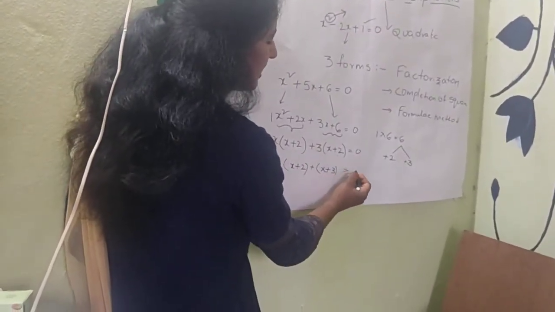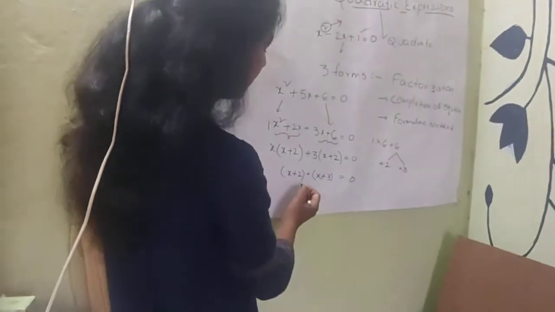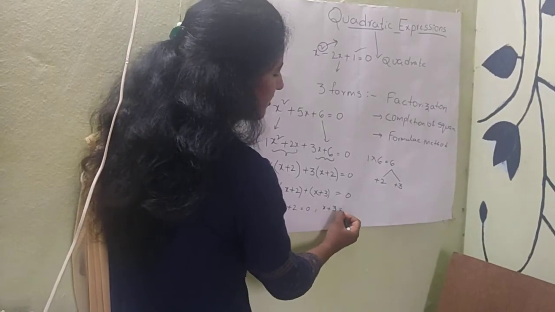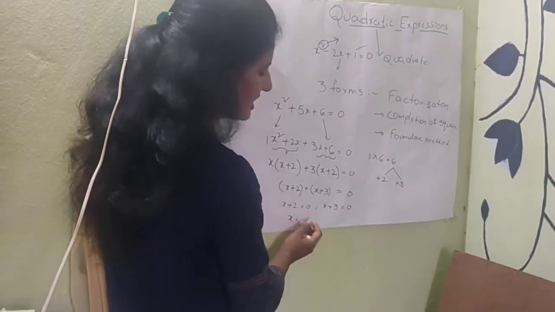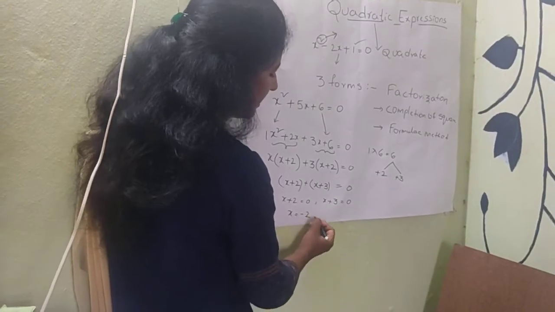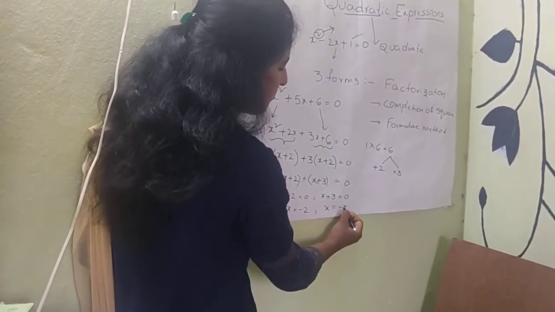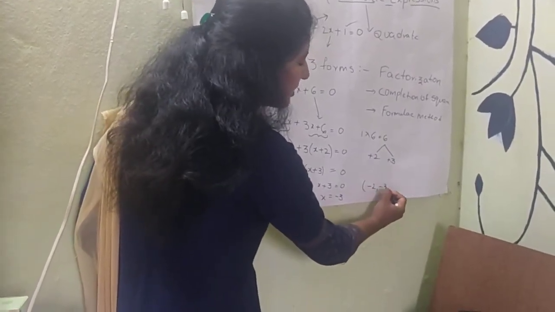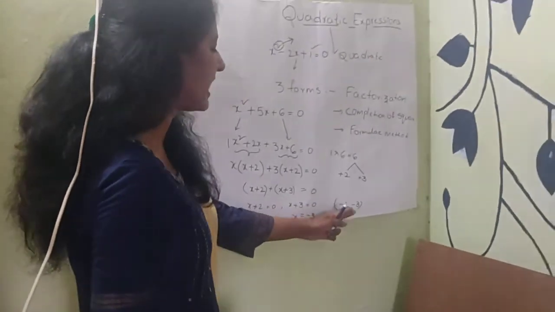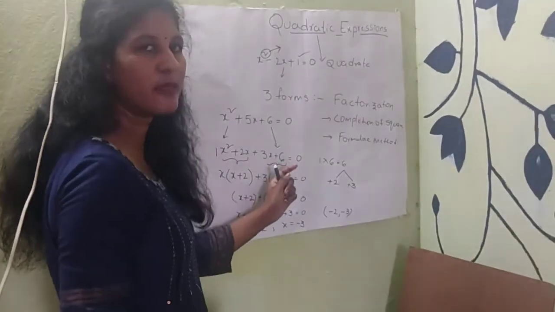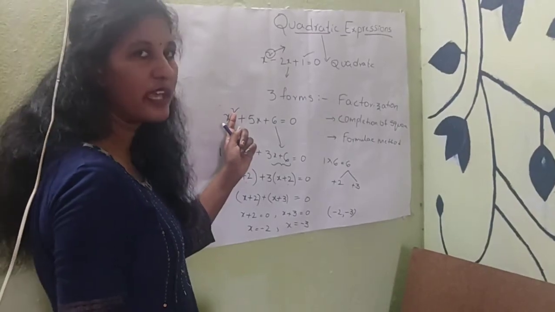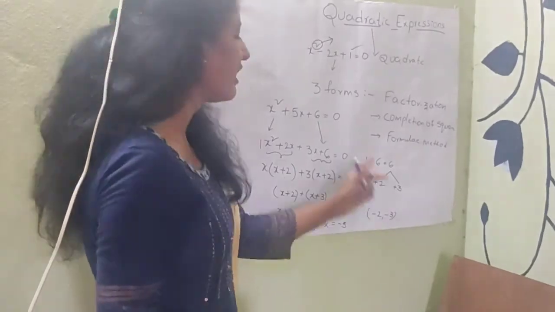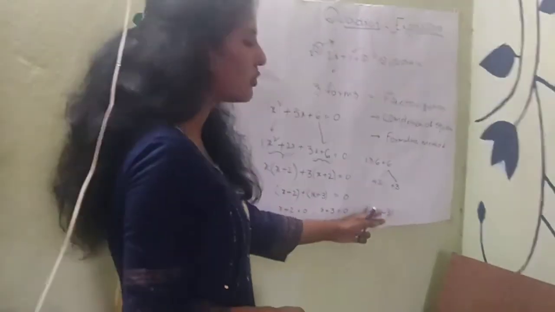So we got two factors: x plus 2 equals 0 and x plus 3 equals 0. Then x equals minus 2 and x equals minus 3. Minus 2 and minus 3 are the roots of the equation. Why do we get only two roots? Because we are taking x square, which is quadratic, and for quadratic expressions we get only 2 roots. If we take x cube, we will get 3 roots.